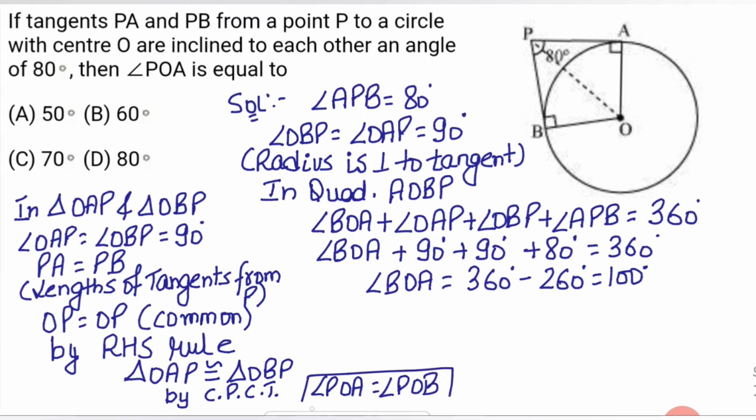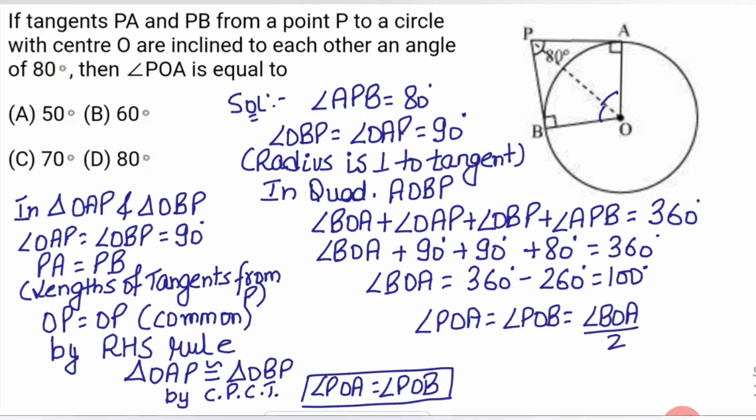Now these two angles are equal and the complete angle BOA is 100 degree. So angle POA equals angle POB equals half of BOA, that is 100 divided by 2, so each angle will be 50 degree. So the answer, angle POA, is 50 degree, that is option A.